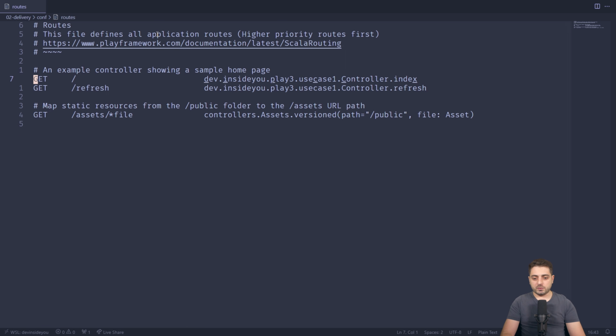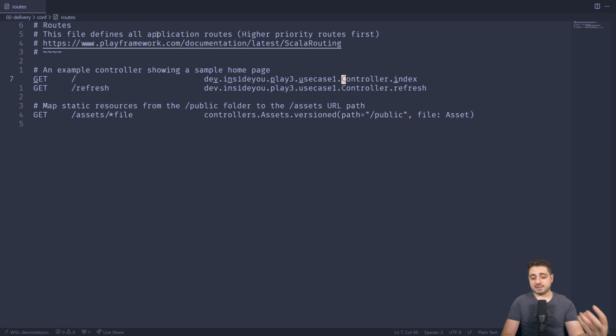Okay, and so the way this works is that Play will usually use dynamic dependency injection, with a library called Guice, to create an instance of a class called controller. There will usually be only one instance of this class for the entire runtime of the application, and then every time you hit the route, it will use some magic to find this particular instance, and then it's going to call this particular method, which currently doesn't have any parameters, but you could have parameters. Okay, so there are 2 routes, one instance of the controller.